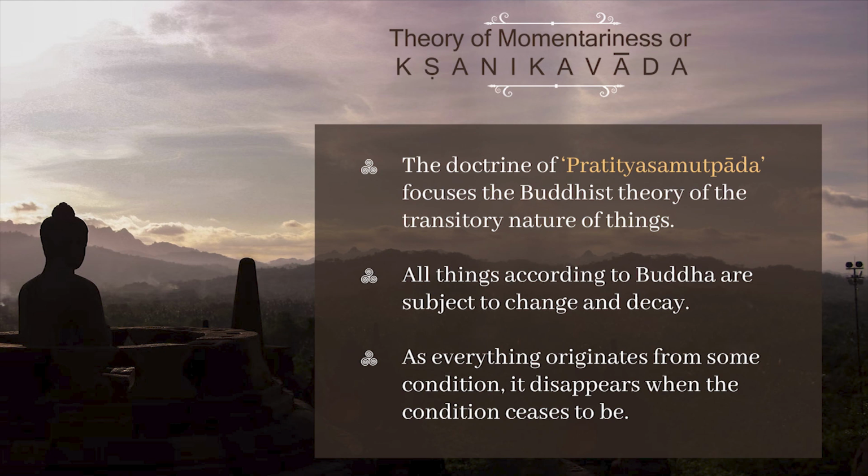Many poets and philosophers have spoken about the transitoriness of life and worldly things. It is also believed that as everything originates from some condition, it disappears when the condition ceases to be. So a thing remains only for some moment.